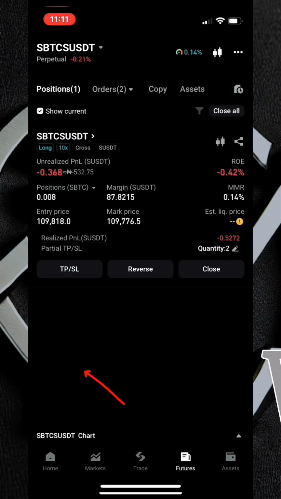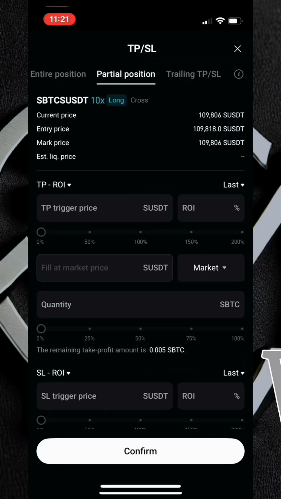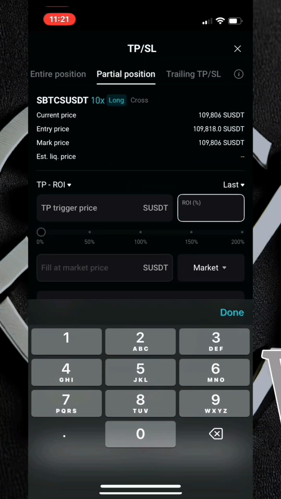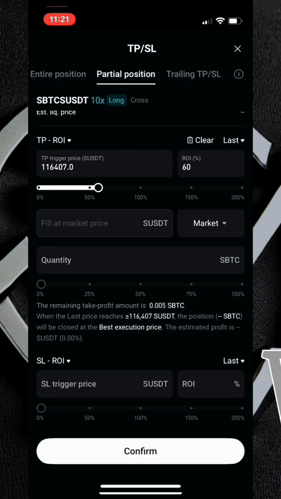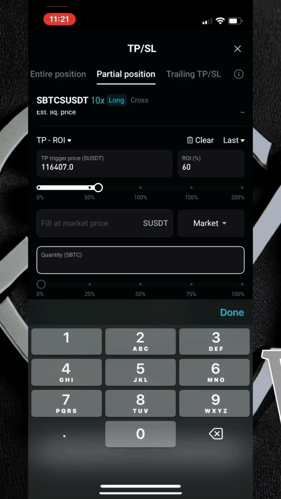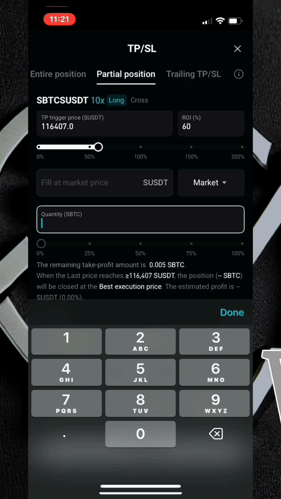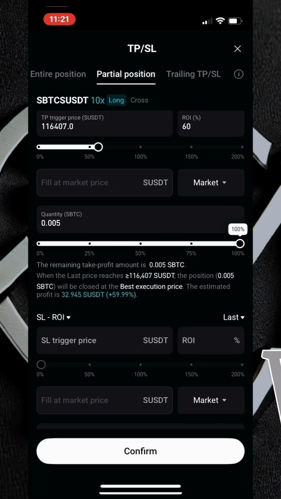So now for the third one, you come over here again, you click on partial position, and then you set the percentage you want to make again. And let's say for this take profit 3, I want to make 60% profit for the last take profit level that I'll be taking today. So now once you've set 60% right here, you come over to the quantity side, and you should know that for the last take profit price that you want to set, your percentage over here must be 100%. This is why. If I move it to 100% right here, it means that I'm selling 100% of whatever is left after setting my take profit 1 and my take profit 2 level. So I want to sell all the remaining capital that is left.